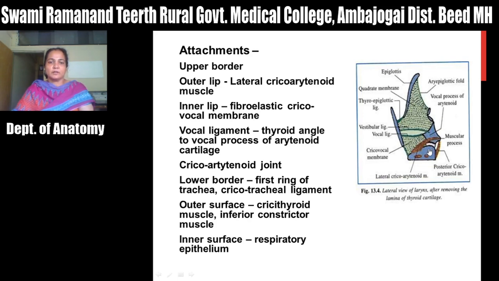Then the lower border articulates with the first ring of the trachea, and it gives attachment to the cricotracheal ligament.